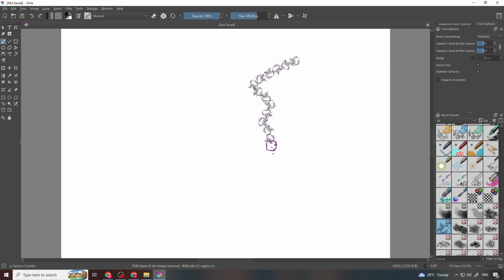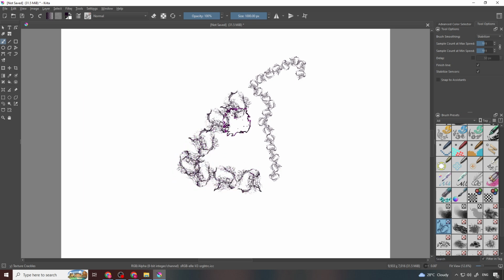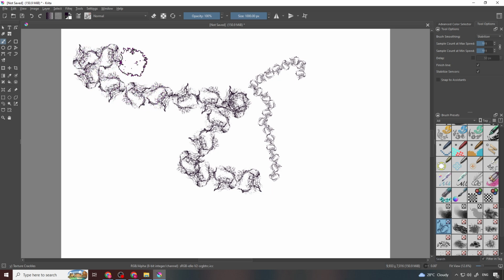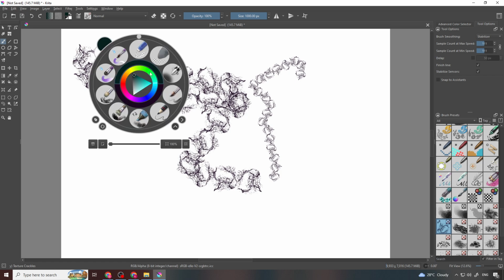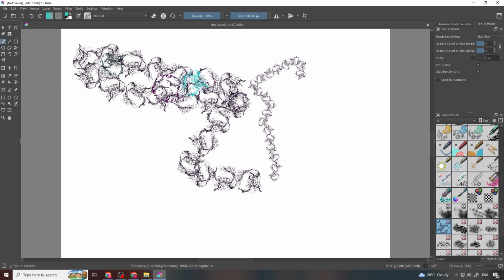Next, adjust the brush size from the top toolbar. Increase the size value for a larger crack texture area, or decrease the size value for smaller and more detailed crack effects. The Texture Crackles brush in Krita is useful for adding cracked surfaces, rough patterns, and aged texture details. It is a good choice when creating stone, dry surfaces, damaged materials, or adding realistic texture effects to artwork.